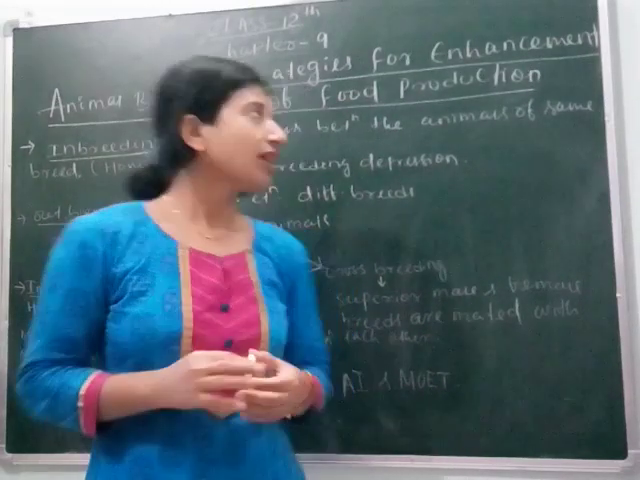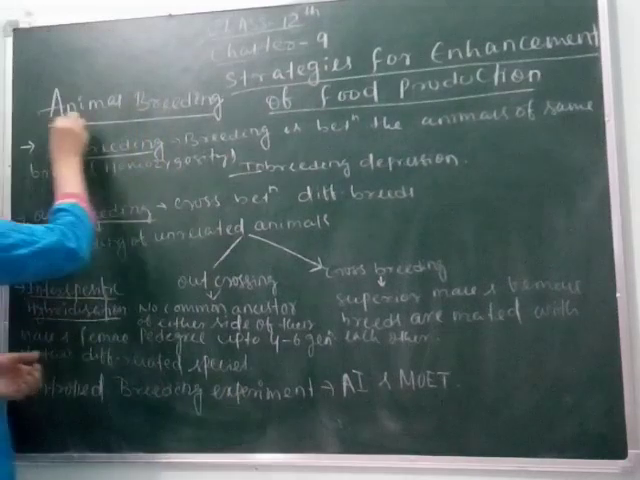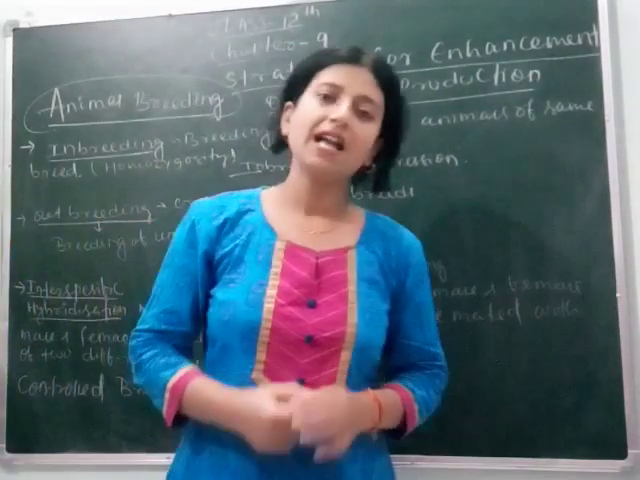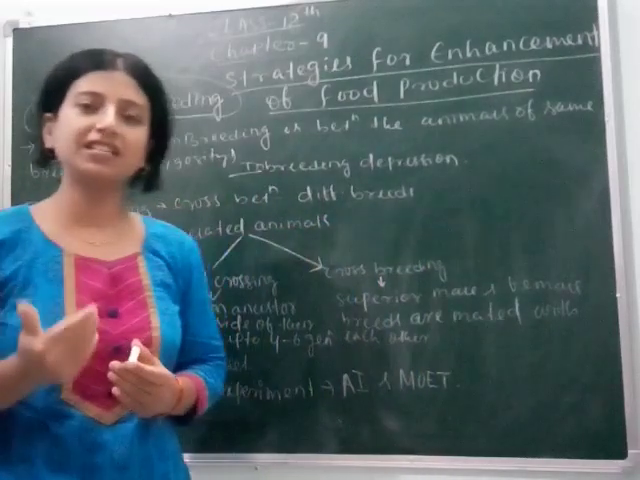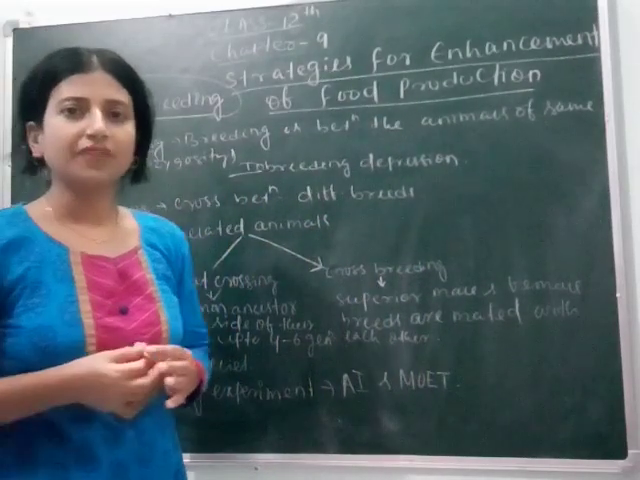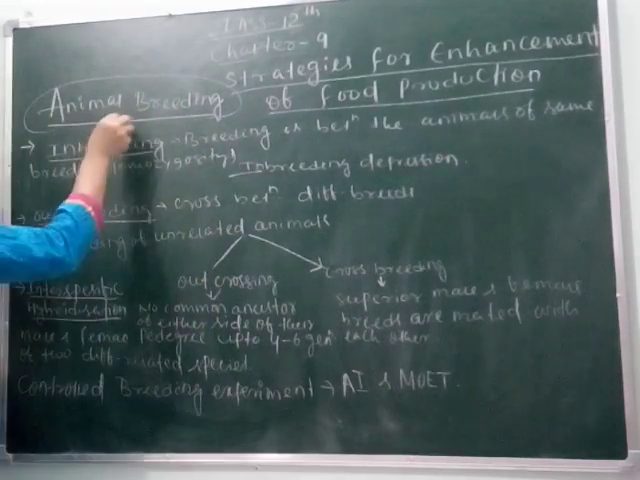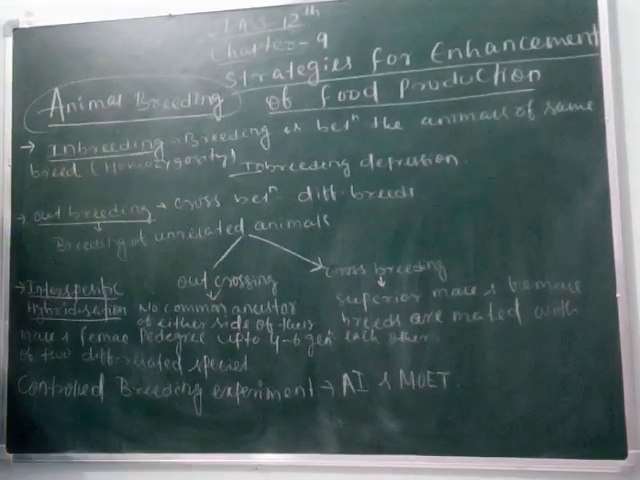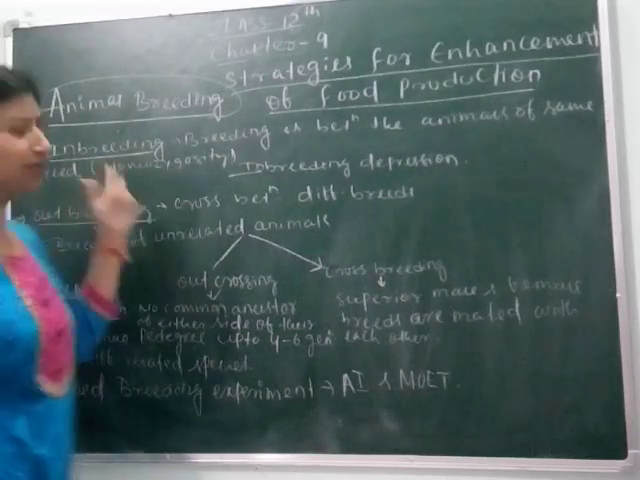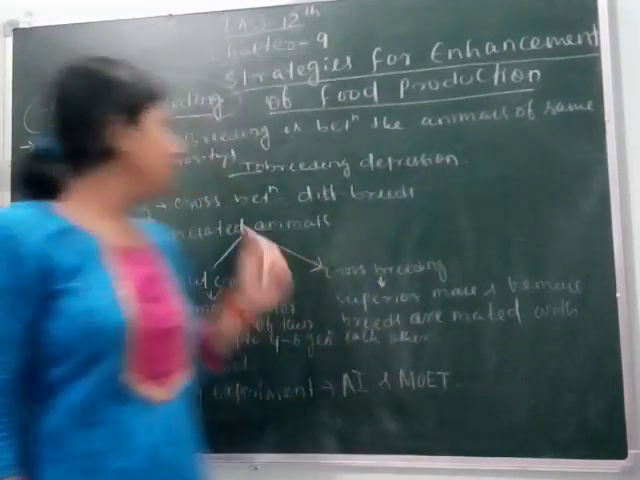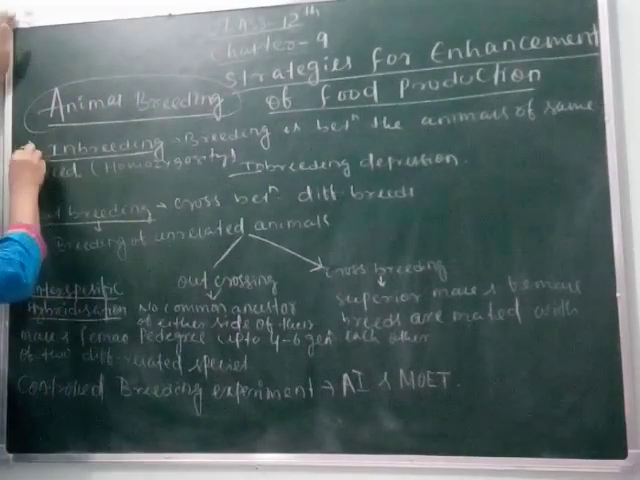So today we will study animal breeding, that is, how different types of animal breeding programs are done nowadays to increase food production and satisfy the food need. Animal breeding programs are of two types: one is inbreeding and another is outbreeding. We will study what is inbreeding.